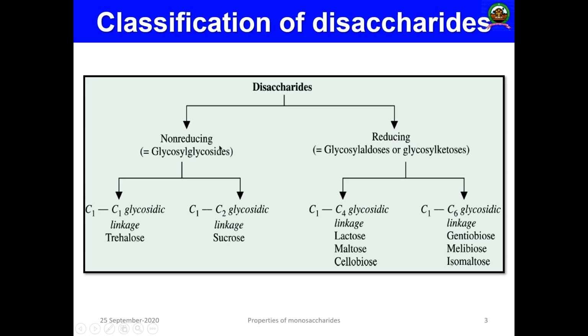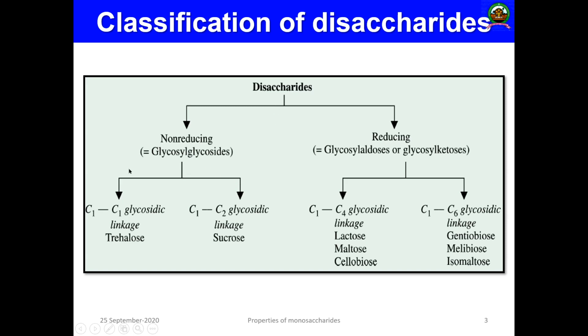Non-reducing disaccharides are known as glycosyl glycosides. The reducing disaccharides are known as glycosyl aldoses or glycosyl ketoses. The reducing end is due to either aldoses, the presence of an aldehyde group, or ketoses, the presence of a ketone group.